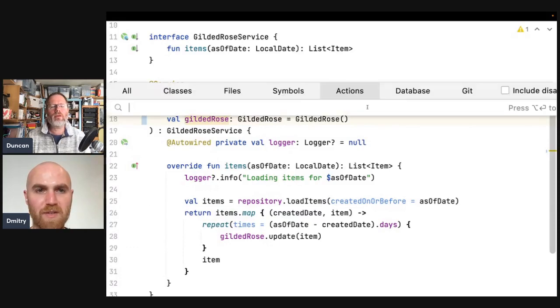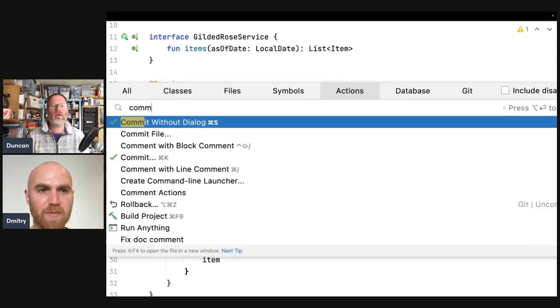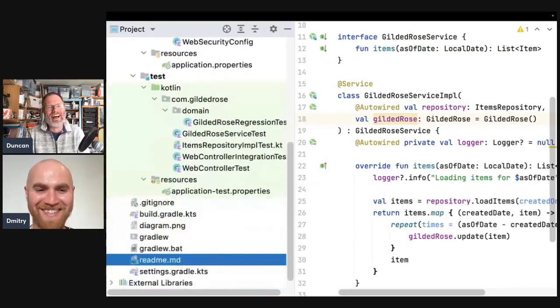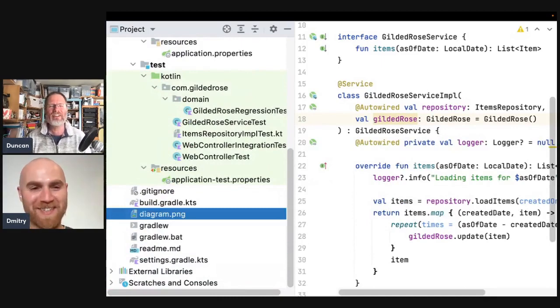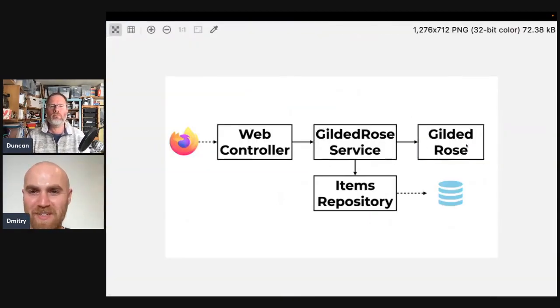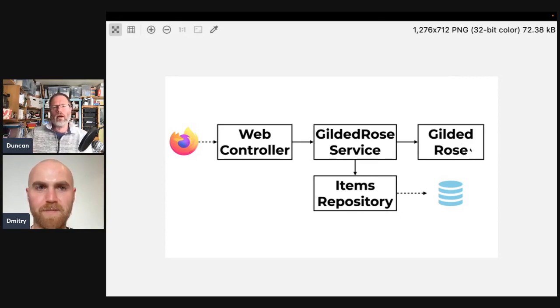Commit this, and I'll use this action, commit without dialogue, which I have from one of the plugins, limited work in progress. So this is the plugin plug, isn't it? You're plugging your plugin. It's just easier to press commit and it's done. Yeah. So I guess we did this bit, Gilded Rose, right? It was easy. Okay, so that's now out of Spring.